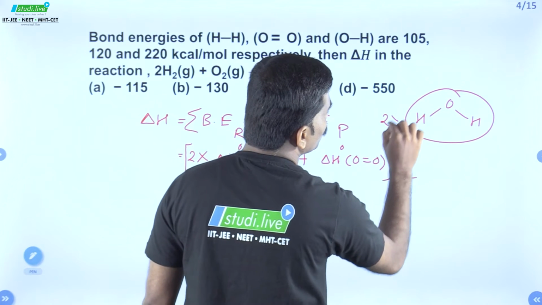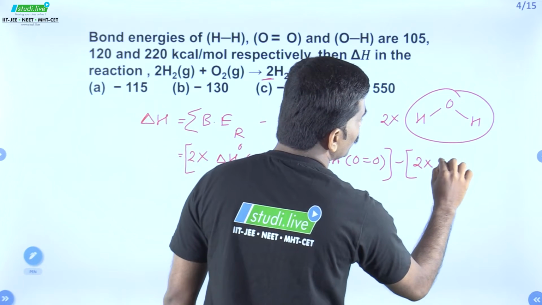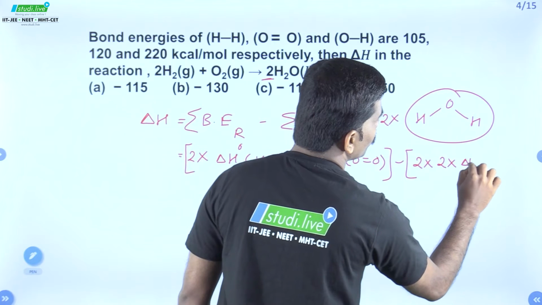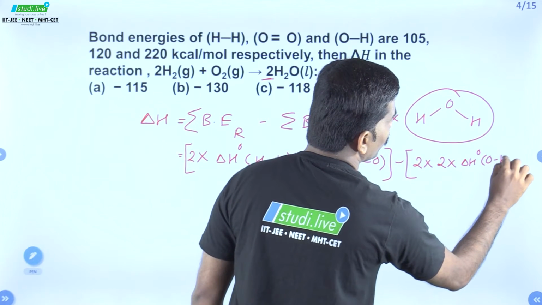So we will have 2 into 2 into delta H naught of O bond H.